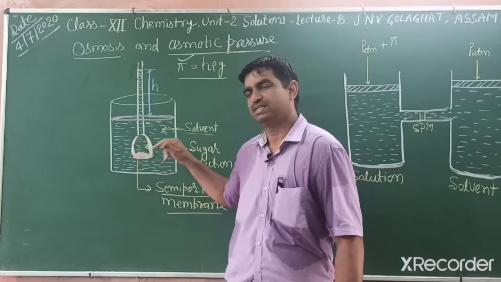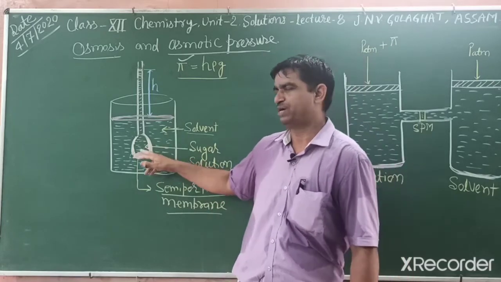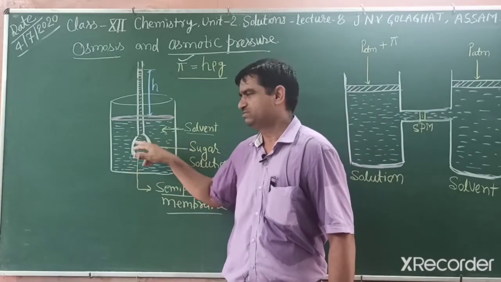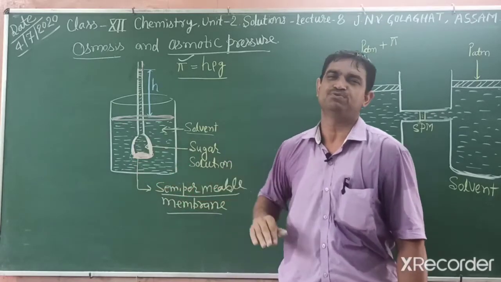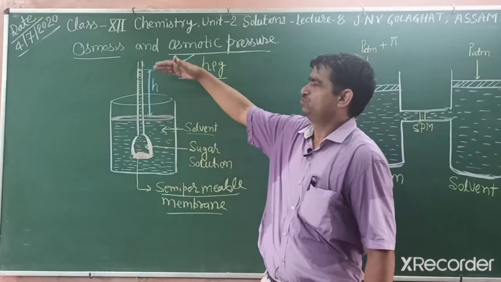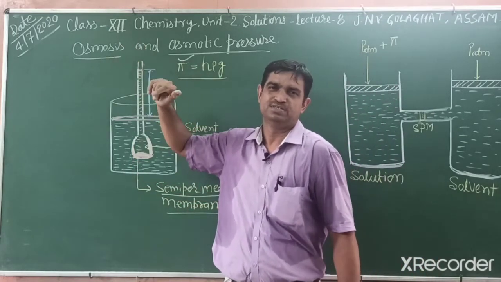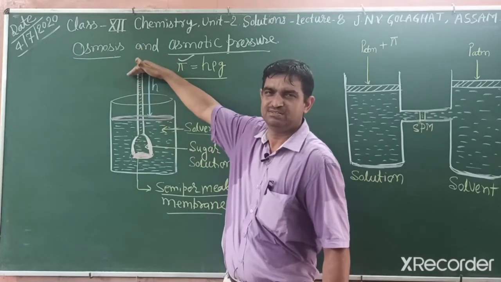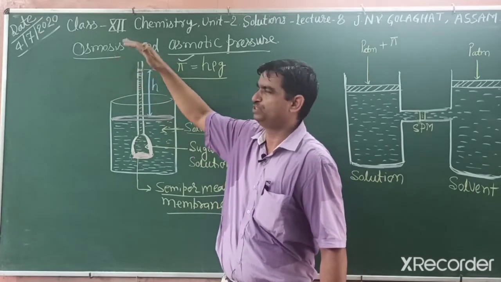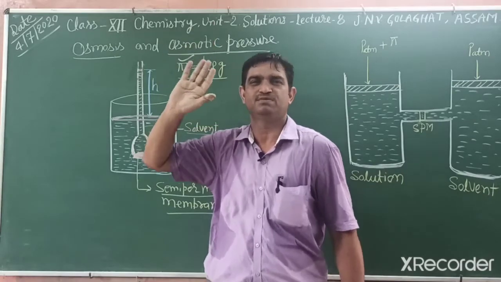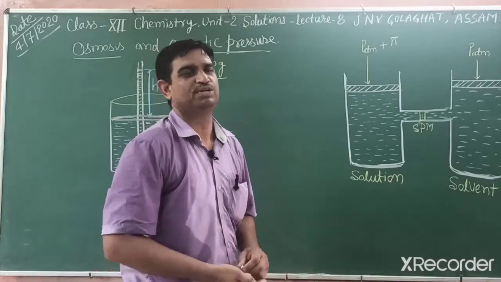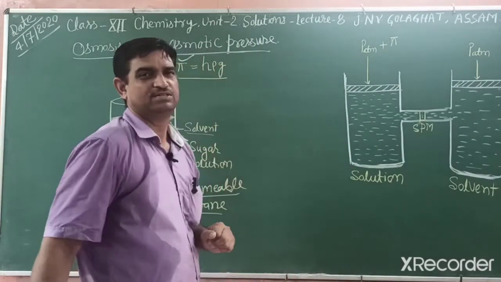This membrane is selective, only solvent particles can move, and this process goes on until equilibrium. That process is known as osmosis. If you apply pressure on the solution side, then osmosis stops. That minimum pressure to stop the osmosis is known as osmotic pressure.